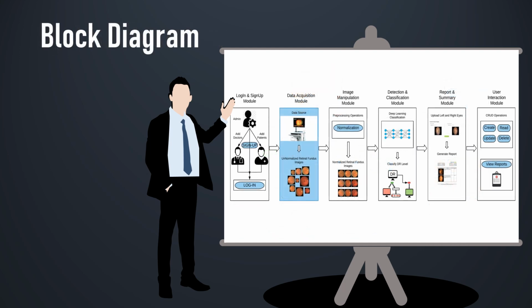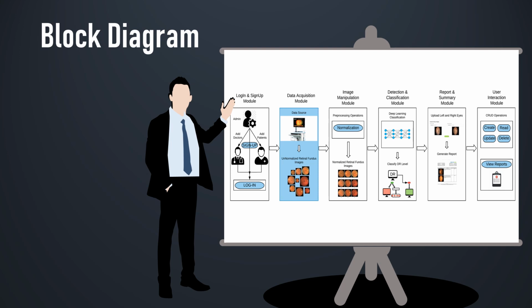According to our system overview, in our block diagram we divided our system into 6 modules. First, the login and sign up module, where each user logs into his own portal. Then the data acquisition module, by taking images from each source and uploading them into our system. Then the data manipulation module, where we normalize the images. Then the detection and classification module, where we use our classification model to classify the patient stage.